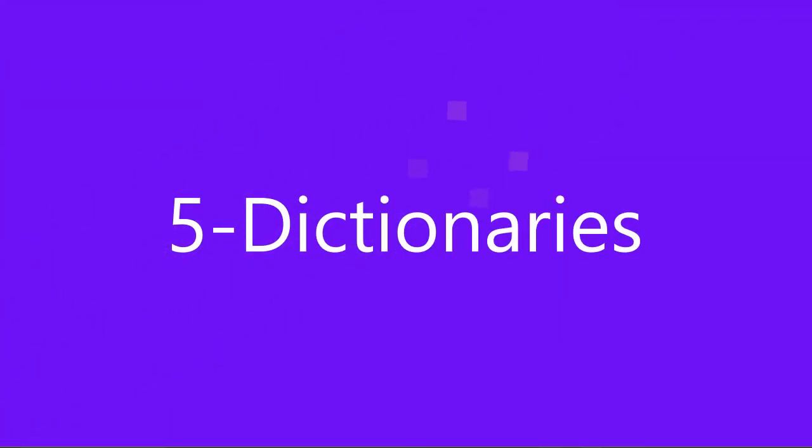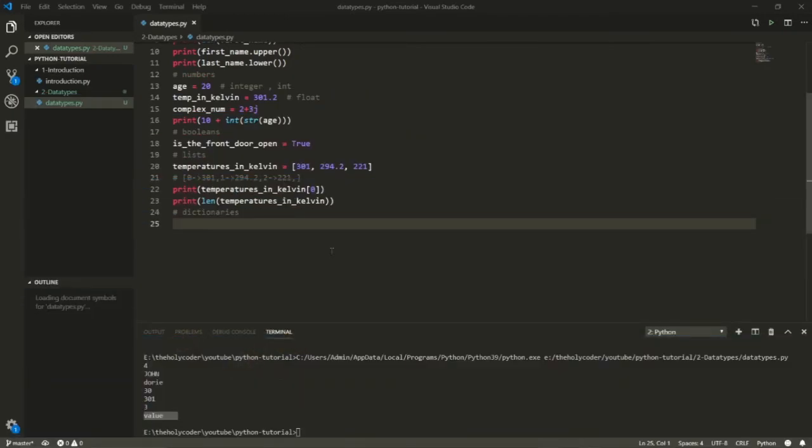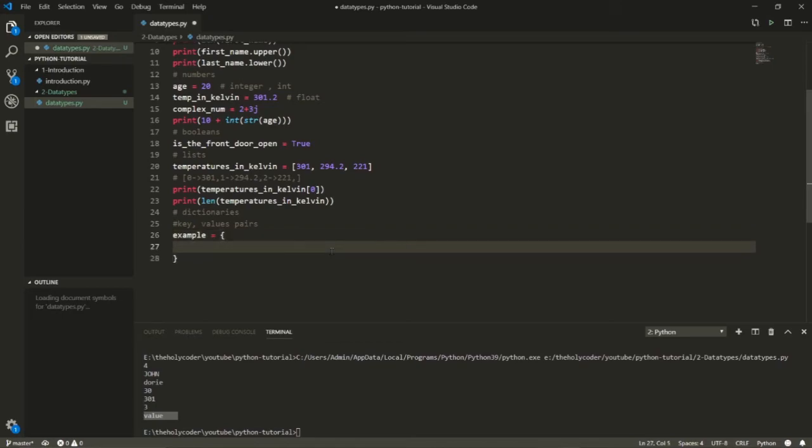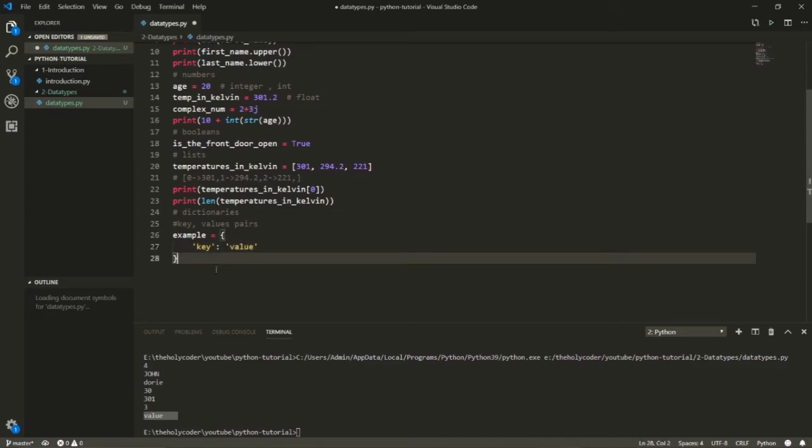Alright, so now we're going to talk about dictionaries, and dictionaries are a fairly simple concept. There are 2 things to a dictionary: one is a key and one is a value. They come in key-value pairs, right? There's only one way to know what a dictionary is, and that's by an example. Dictionaries are represented by these curly brackets, remember that. There's a key and there's a value, and this key is always going to be in a string format, remember that. And this value is whatever it is. You can store anything here, but we'll get into that soon.